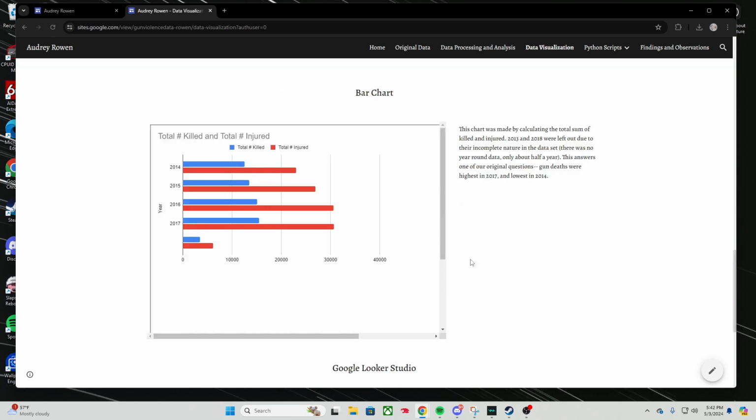This is a bar chart I made using the first dataset. And what we can understand from this bar chart is that the total number killed and the total number injured fluctuate at the same rate throughout time. There's no difference in how they're growing or decreasing.